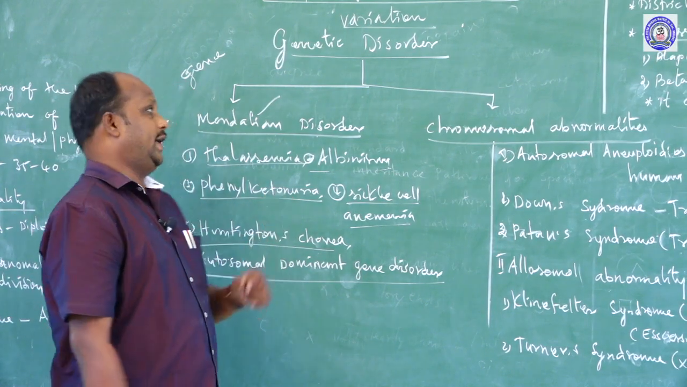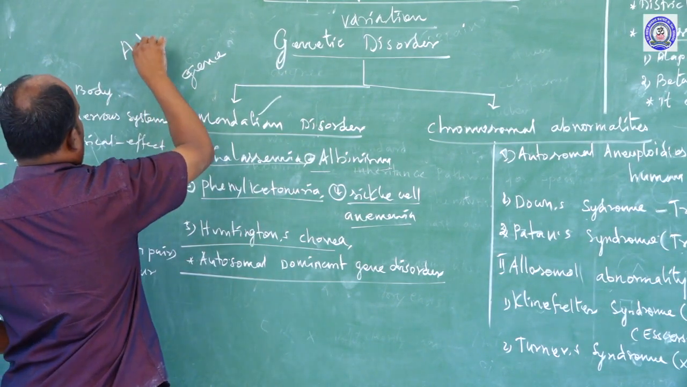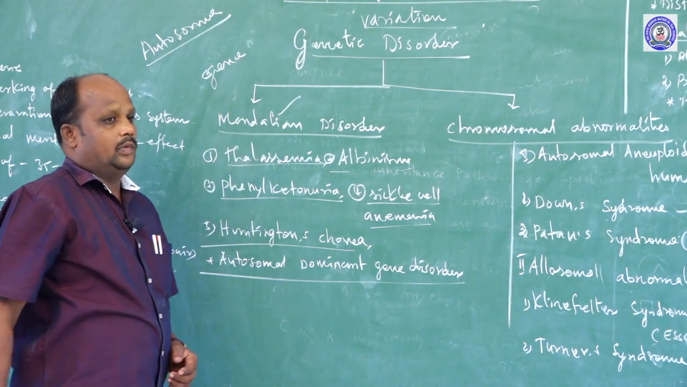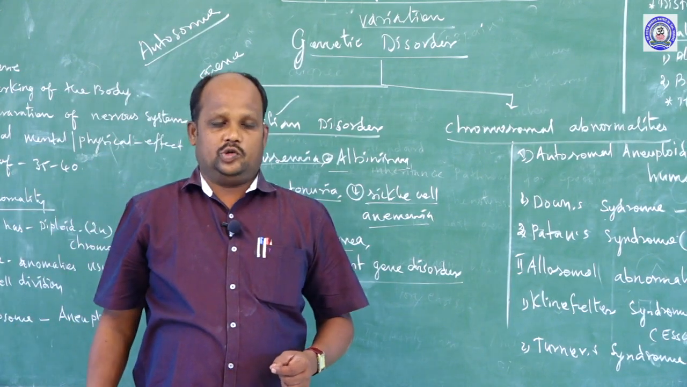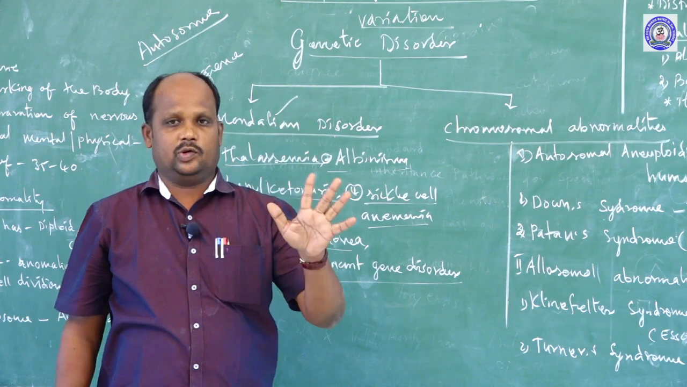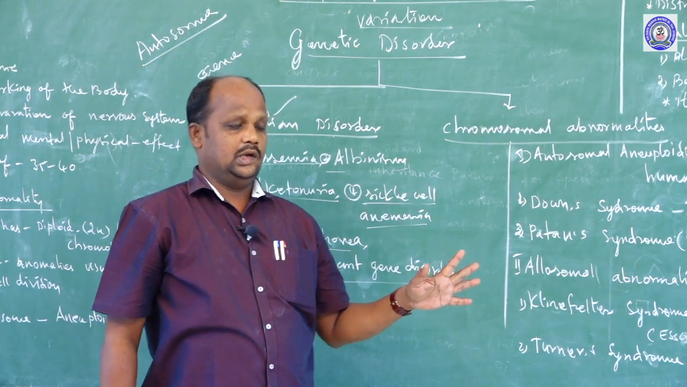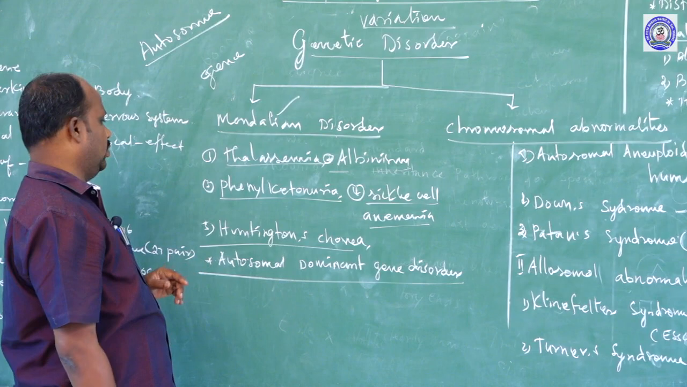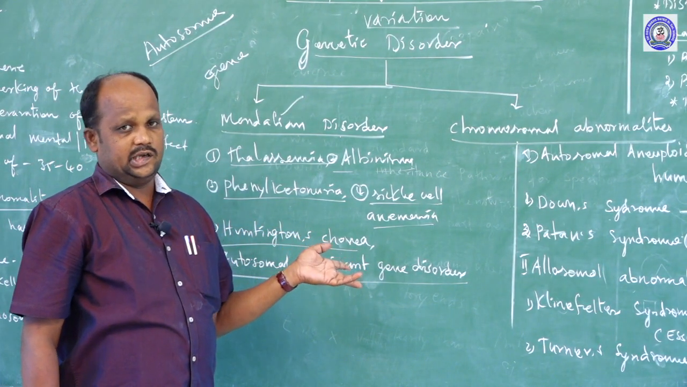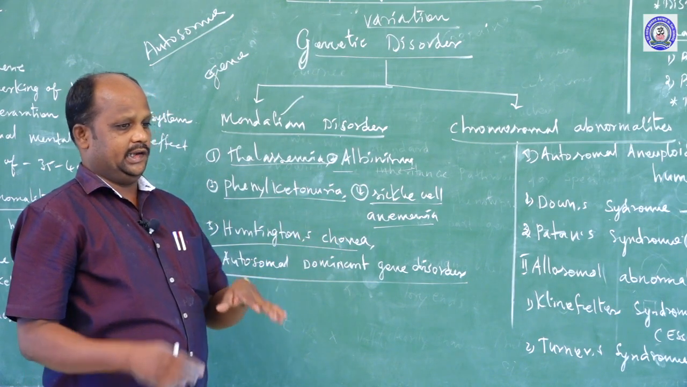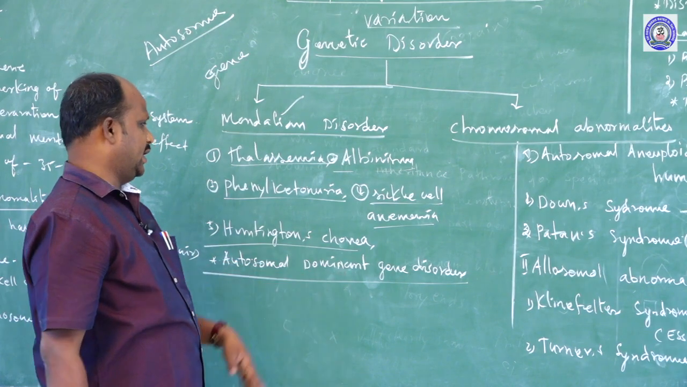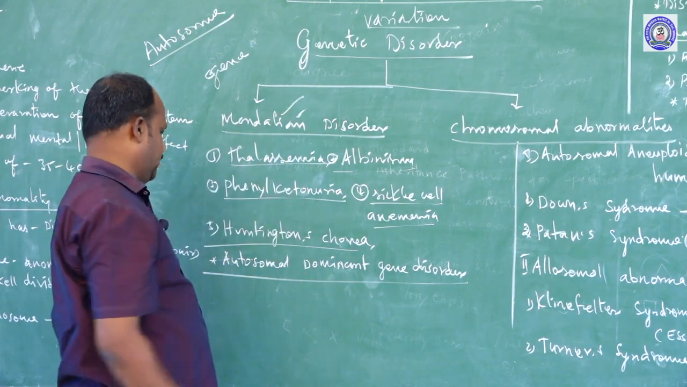As I told you, autosome means somatic chromosomes 1 to 22; 1, 2, 3, 4, 5, 6 up to 22 chromosomes are called somatic chromosomes or autosomes. The autosomes design your physiological characters, morphological structure and anatomical structure. When there is deformity, that is an autosomal dominant gene disorder, that is a Mendelian disorder disease.